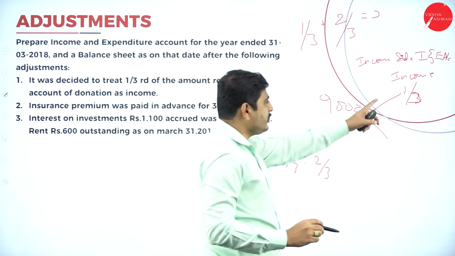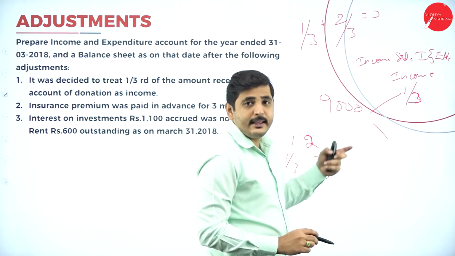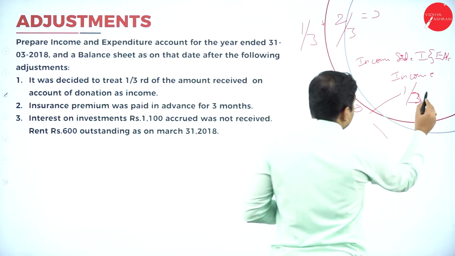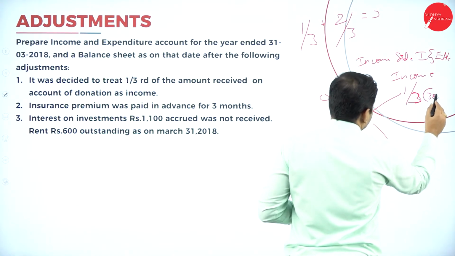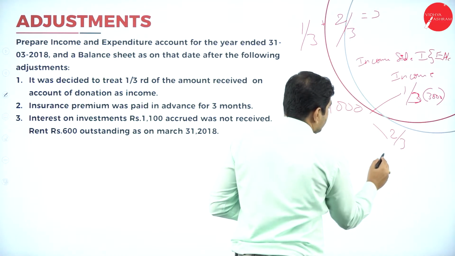So out of 9,000, 1/3 is income. The remaining 2/3 is capital fund. We have to show it in the liabilities of the balance sheet. That means 1/3 is 3,000 and 2/3 is 6,000.